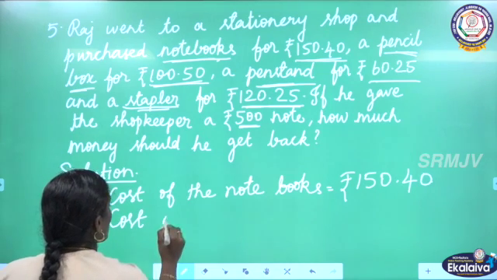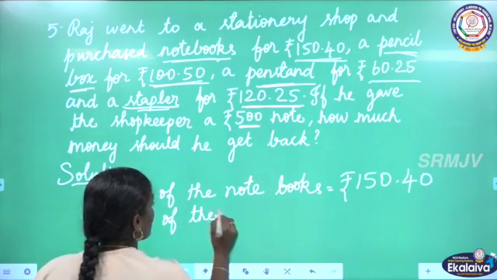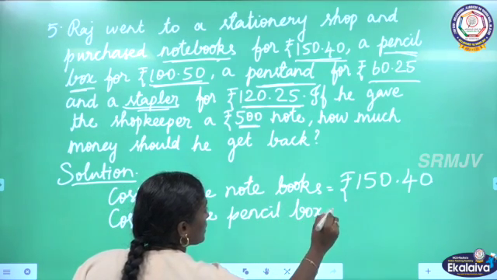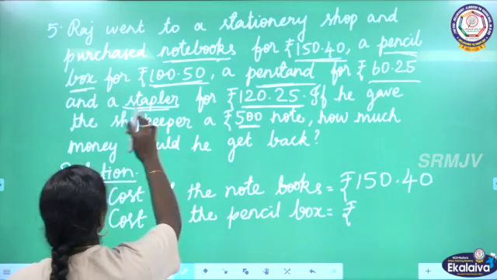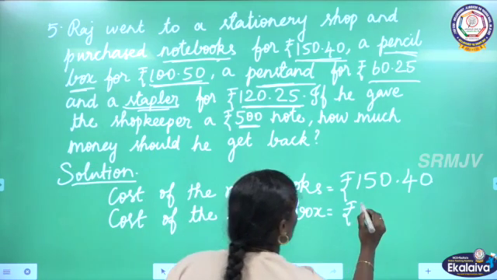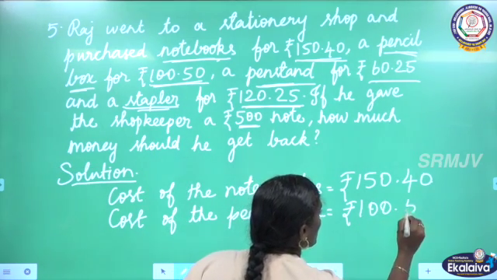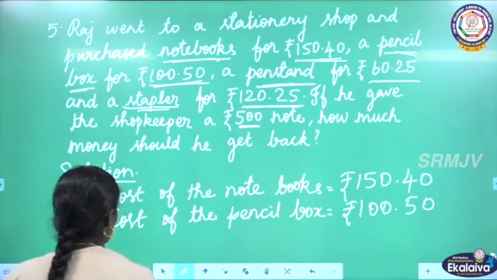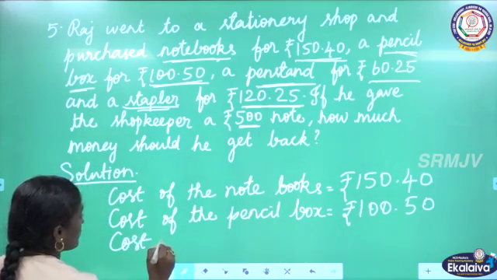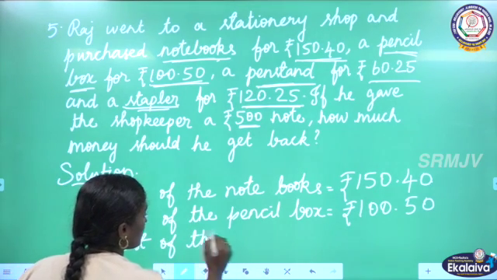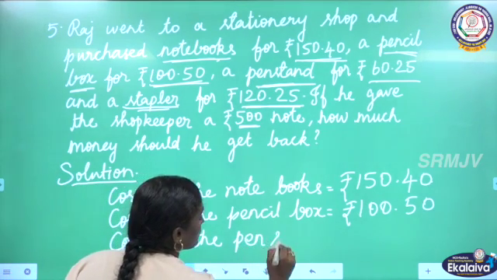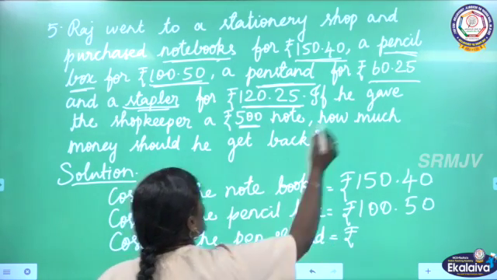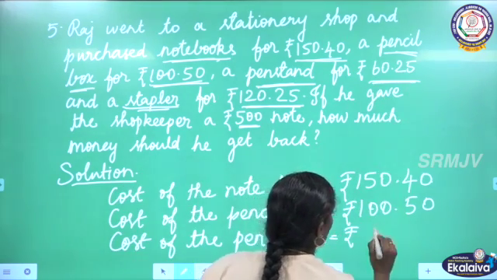So cost of the pencil box is equal to rupees 100.50, 100 rupees 50 paise. Then cost of a pen stand is equal to rupees 60.25.